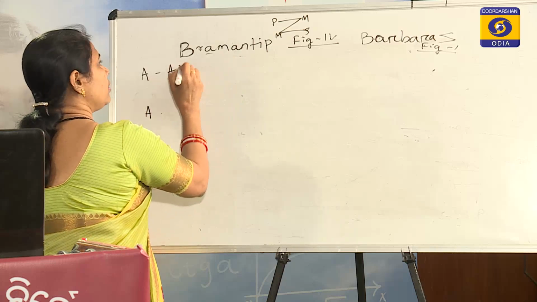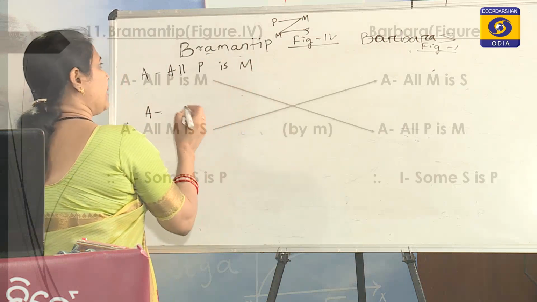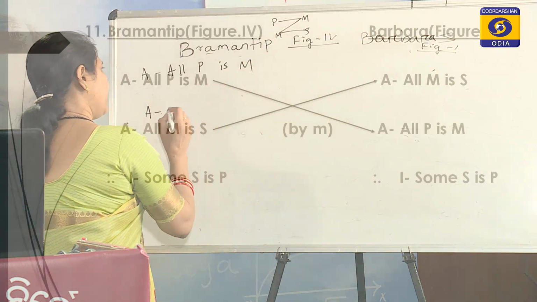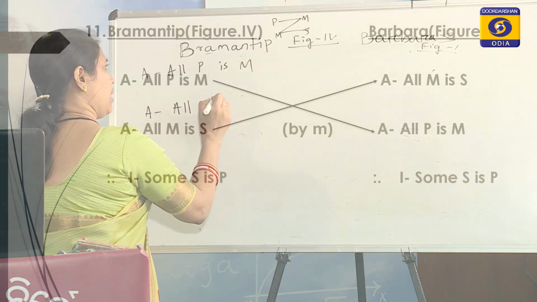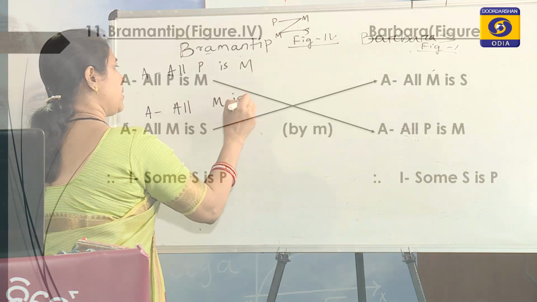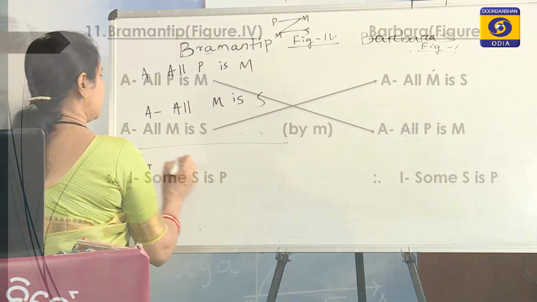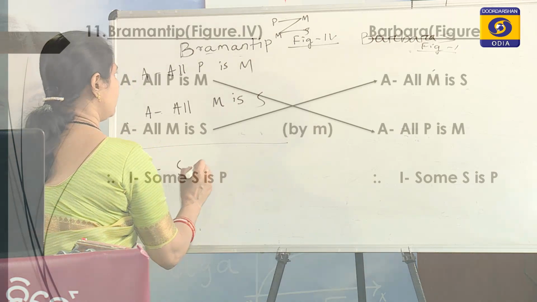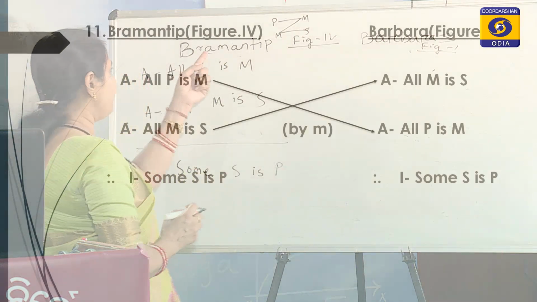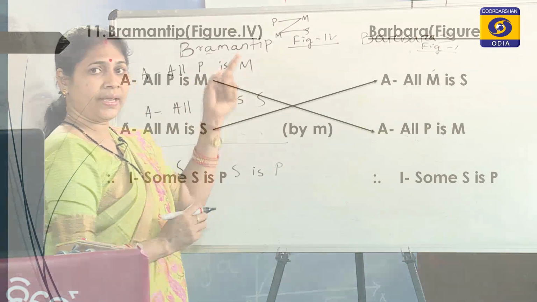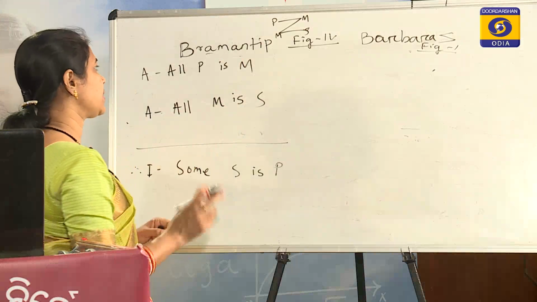So, all P is M, and the second vowel A, all M is S, then the conclusion, that is I, some S is P. After A there is M, and M stands for the transposition of premises.